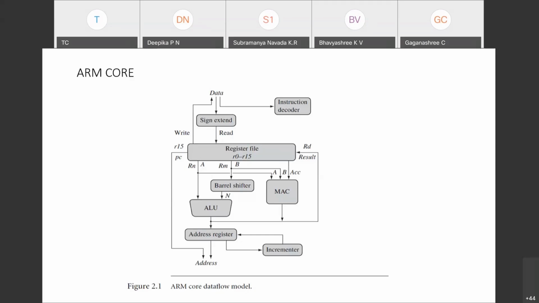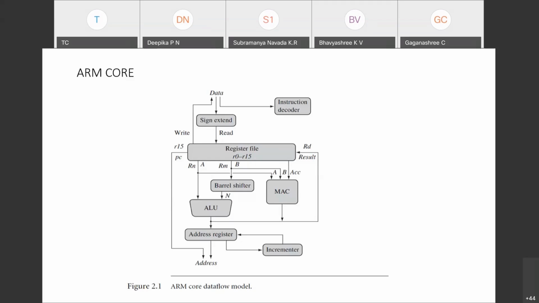Sign extent takes care of both signed and unsigned representation. So signed 32-bit or unsigned 32-bit data comes out of the sign extent. Now, very important, what is that? The ARM core has registers, which is the most important point. The heart of the ARM processor is the registers only.